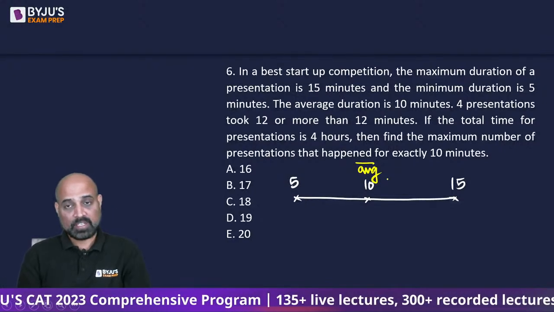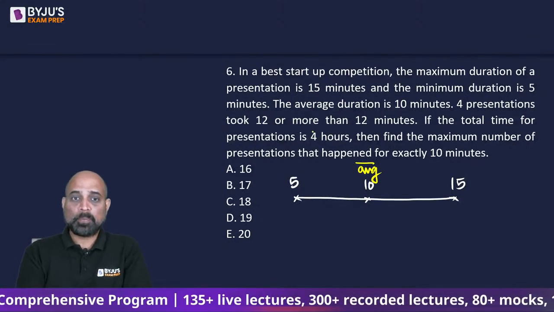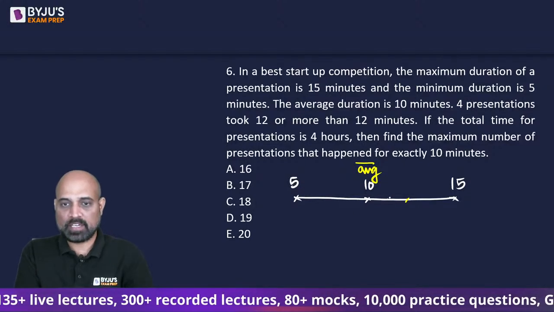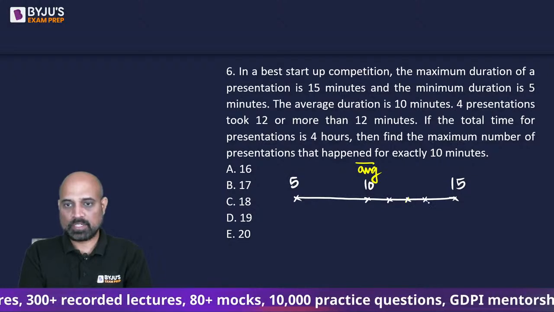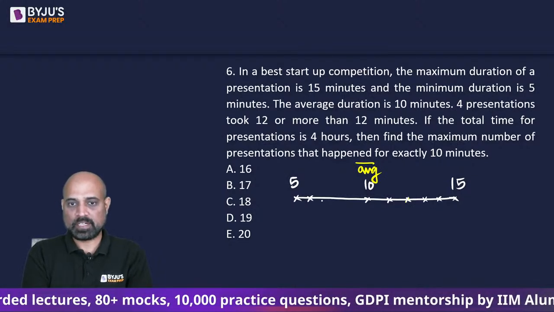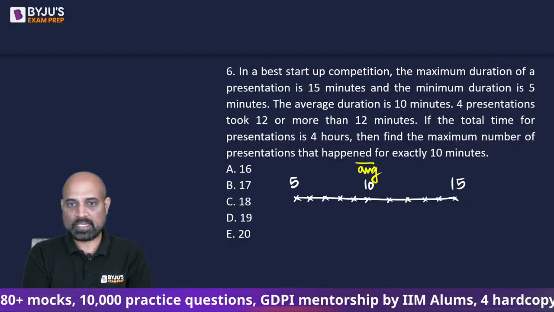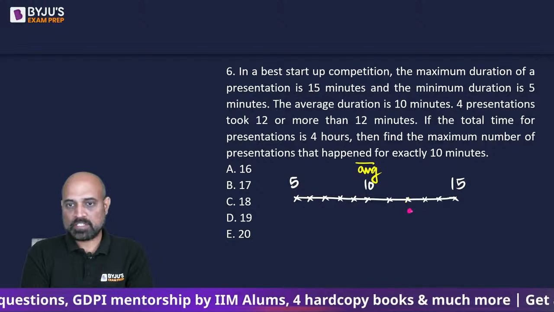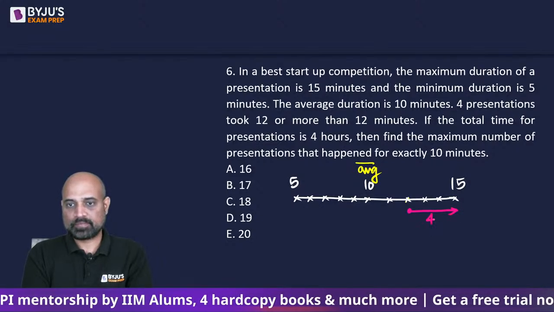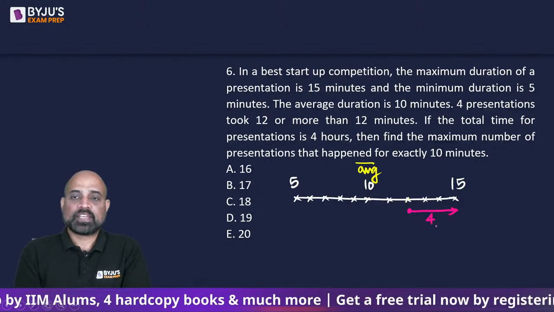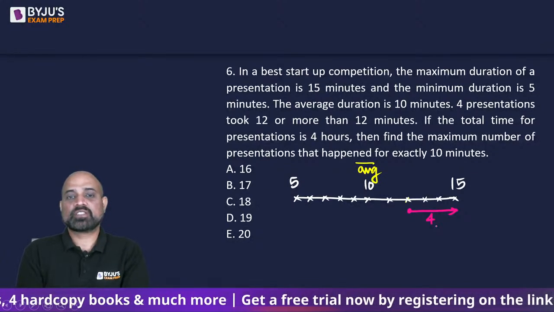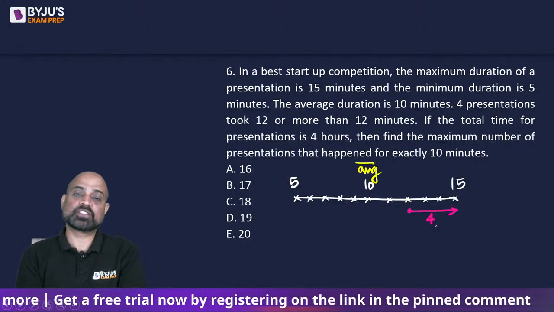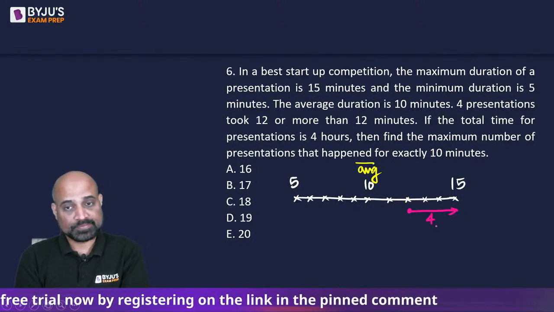As in, the deviation below 10 should be the same as the deviation above 10. Overall deviation, right? 4 presentations took 12 or more than 12 minutes. So if I mark 11, 12, 13, 14, 15 here and similarly 6, 7, 8, 9 and 10 here, then as per the question, 4 presentations lie here. If the total time for presentations is 4 hours, then find the maximum number of presentations that happened for exactly 10 minutes.